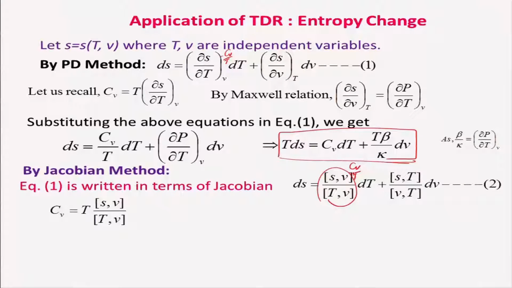In the second term we have the Jacobian of S, T. By the Jacobian method, from the Maxwell relationship, the Jacobian of P, V is equal to that of T, S. So I can do that easily, and replace it by minus the Jacobian of P, V with respect to V, T. If I change the order to T, V, the two minus signs make it plus. So that is nothing but your beta by k.